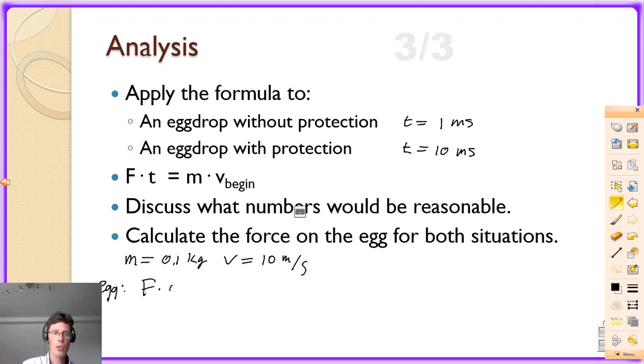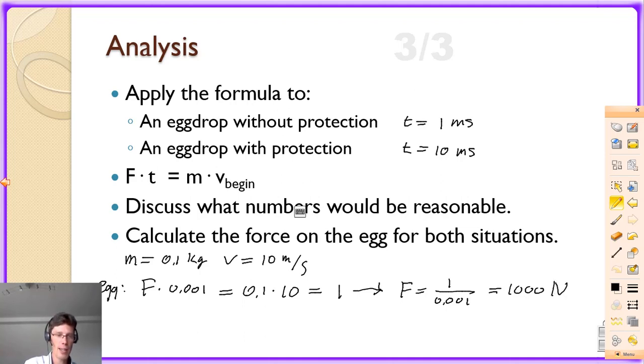The time was 0.001 seconds. The mass was 0.1 and the speed was 10, which together equals 1. So the force on the egg would be 1 divided by 0.001, which equals 1,000 newtons.